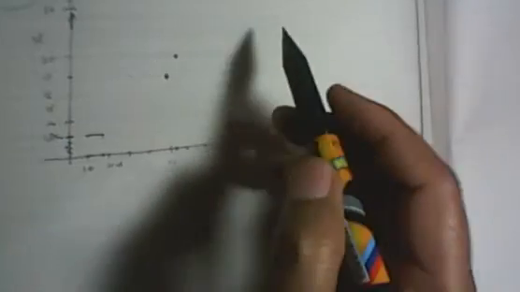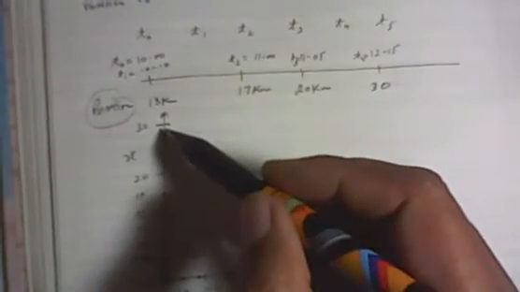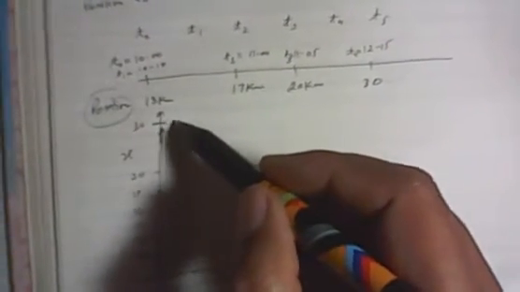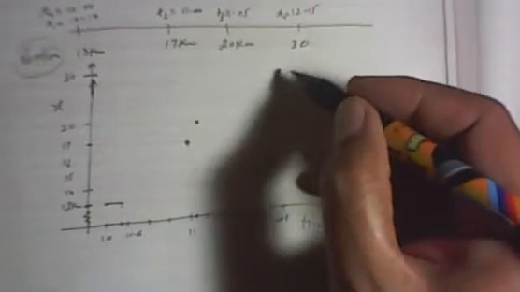Then he says okay, it is 12:15, and it moves to 30. So at 12:15 this is 30. According to scale it may be somewhere here, but because of space I have taken 30 here. So if I move in this direction, and then 12 moves in this direction, I move to this point.